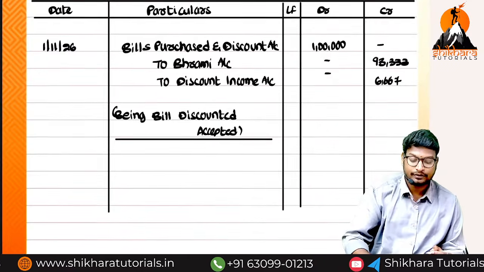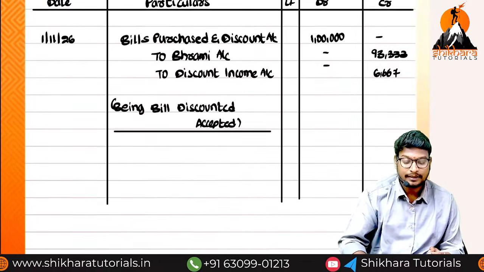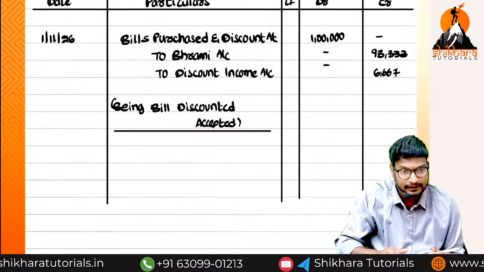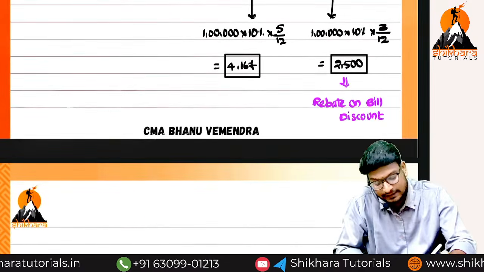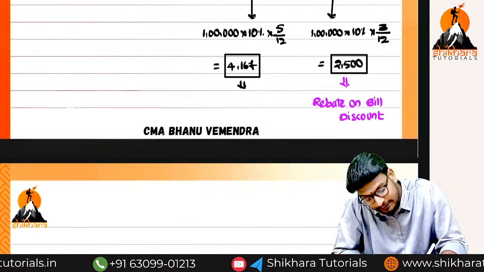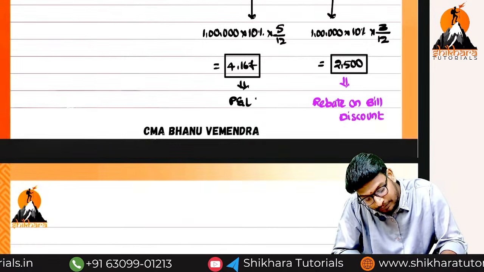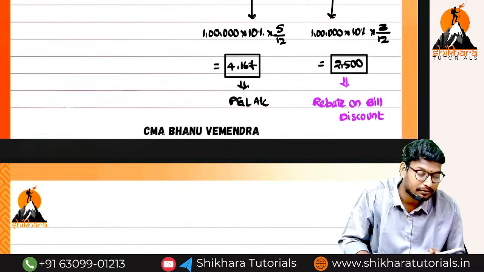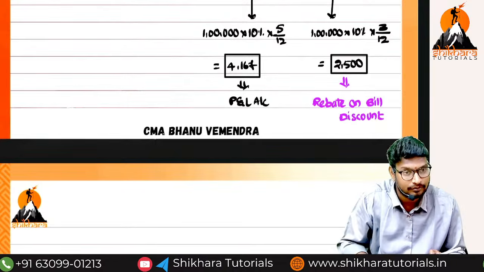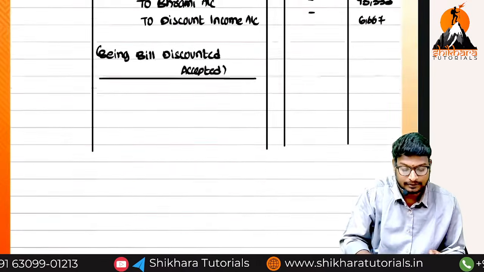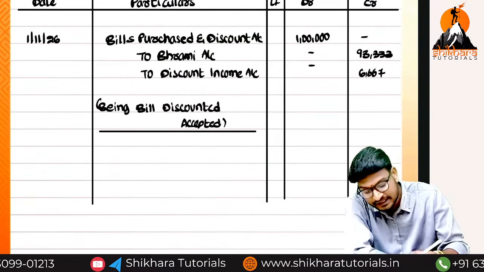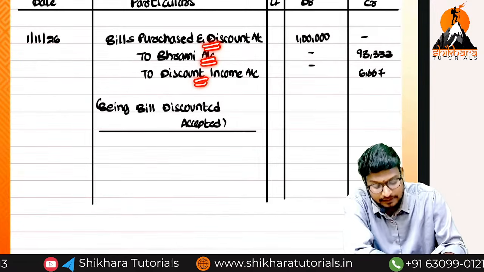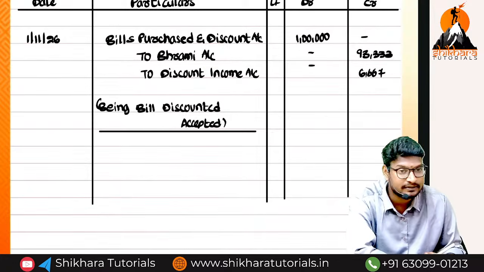Okay, next one, ma. How much amount do we need to transfer to the P&L account? Only the part related to the current year. That means how much, ma? Only 6,667 we have to transfer to which account, ma? P&L account. And 2,500 we have to transfer to which account, ma? Rebate on bill discount account. Now we have to reduce the bill purchase and discount income.